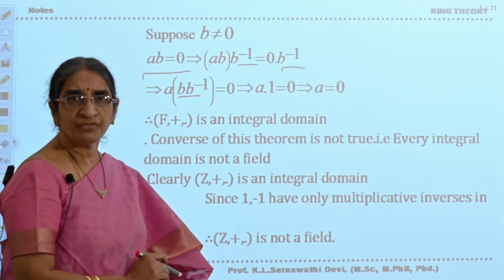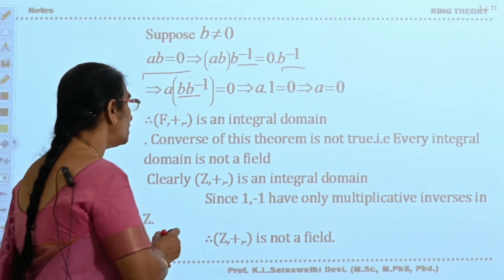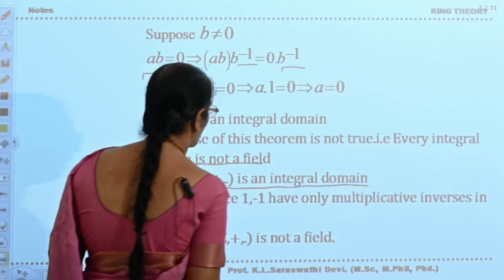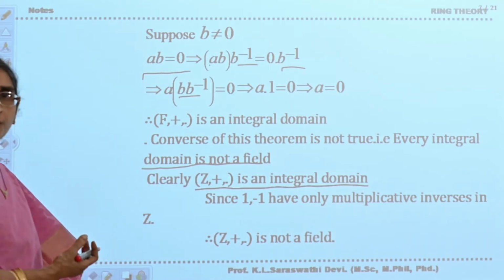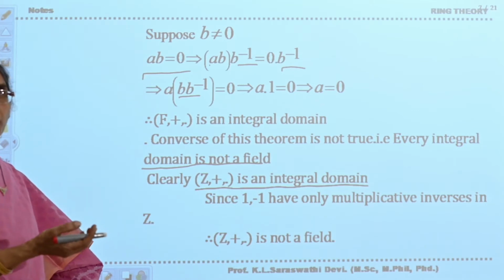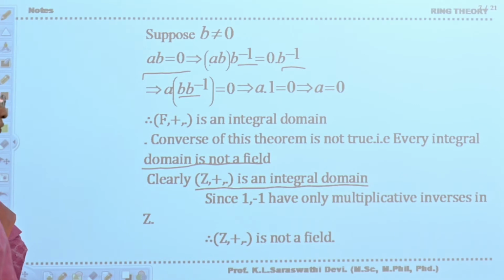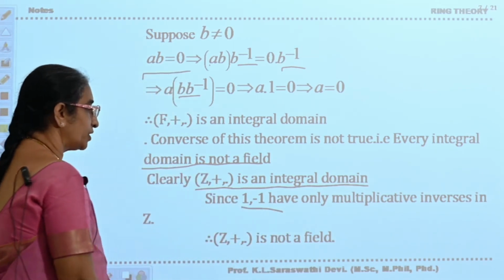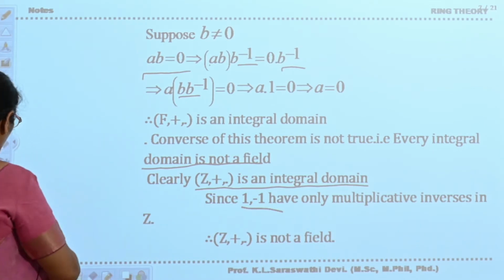But every field is an integral domain. Every integral domain need not be a field. For example, (Z, +, ·) is an integral domain, but it is not a field because a non-zero element does not possess its inverse. For example, 2 belongs to Z, and 1 by 2 being 0.5 is not an integer. Only the two elements 1 and minus 1 have multiplicative inverses in Z. Therefore, (Z, +, ·) is not a field.